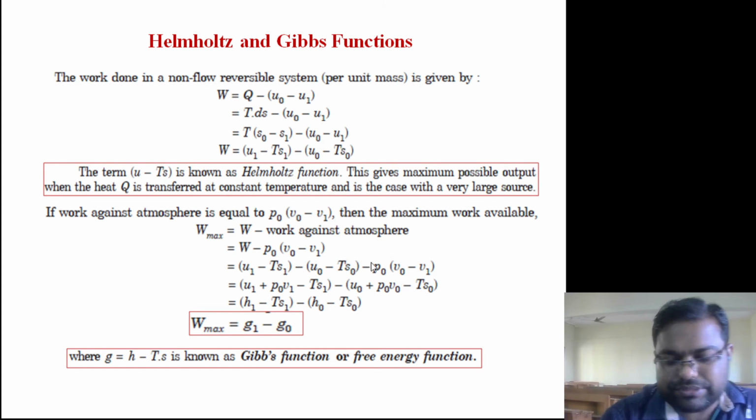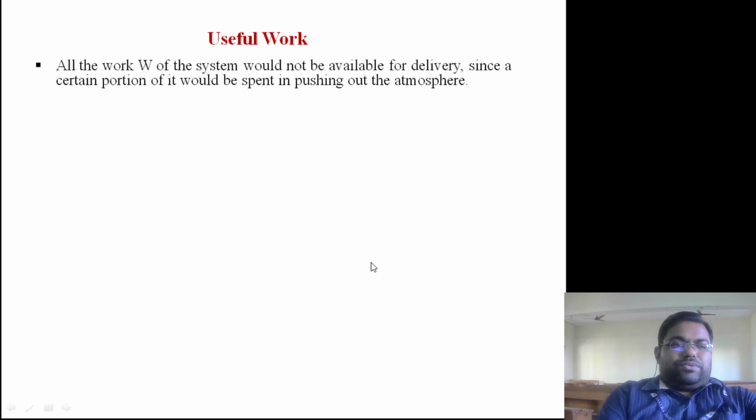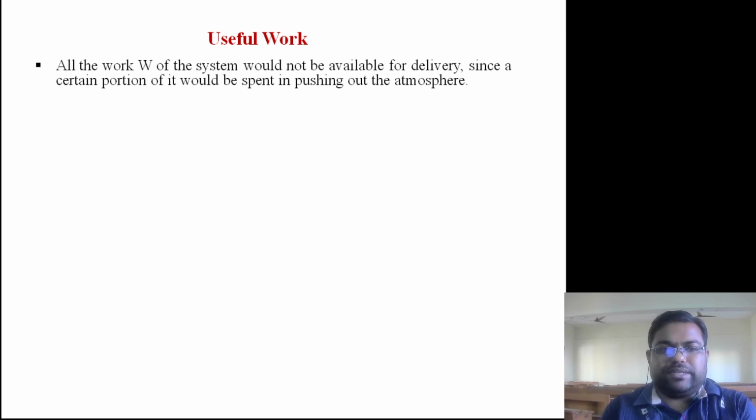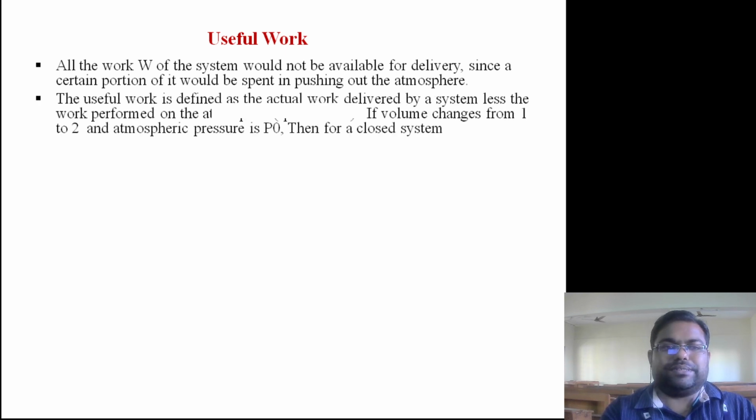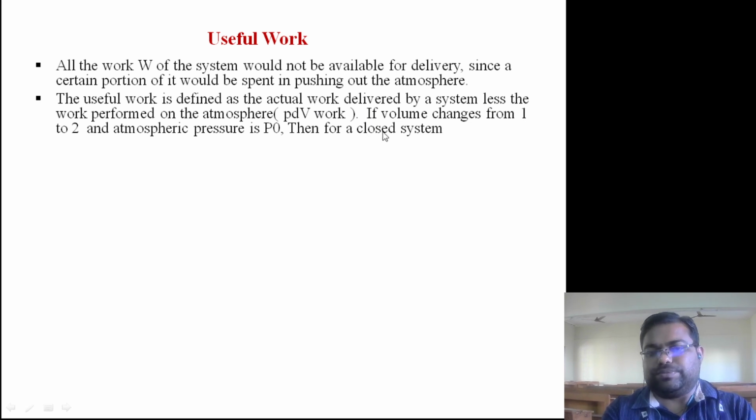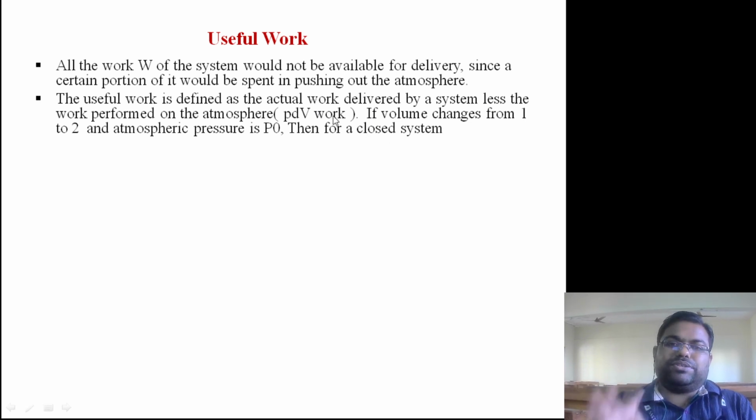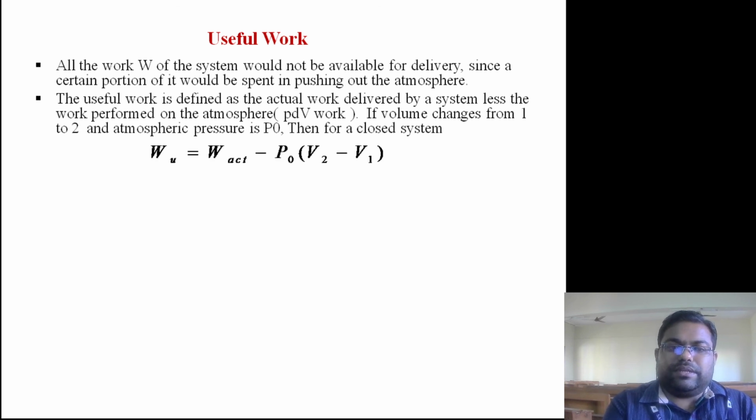These are the two functions which we have explained. Now come to the useful work. As I said, all the work produced in the system would not be available for delivery, since a certain portion of it would be spent in pushing out the atmosphere in the case of closed system. So the useful work is defined as the actual work delivered by the system less work performed on the atmosphere, that is called PdV work. Only in closed system we have to subtract this PdV work from the work produced, then we will get that useful work. All right. So useful work is W actual minus work done against the atmosphere, that is p naught, V2 minus V1, and V2 is nothing but volume of the atmosphere, that is called V naught